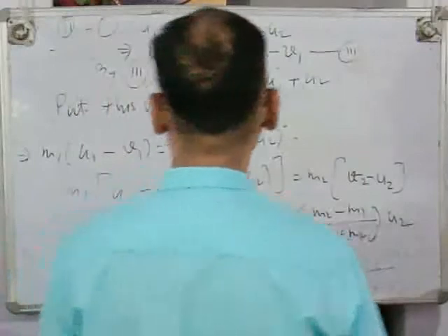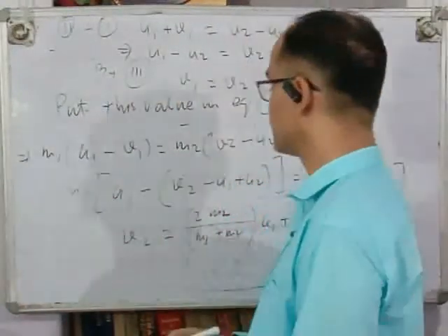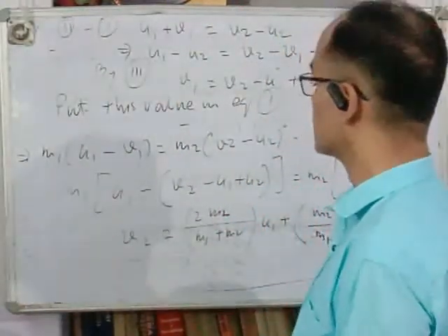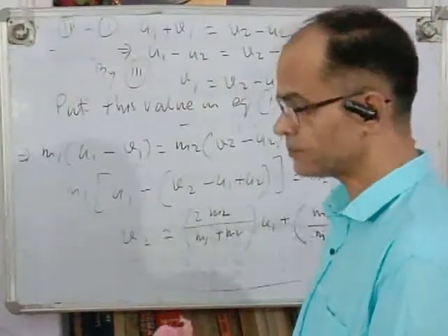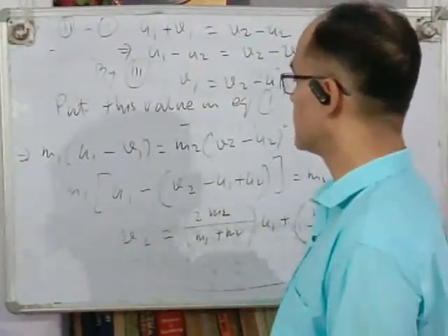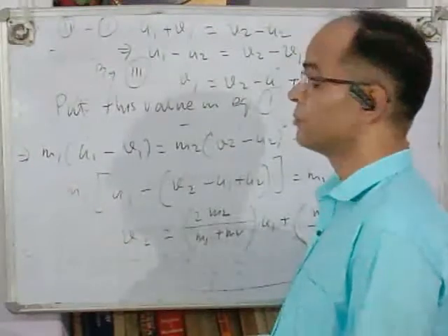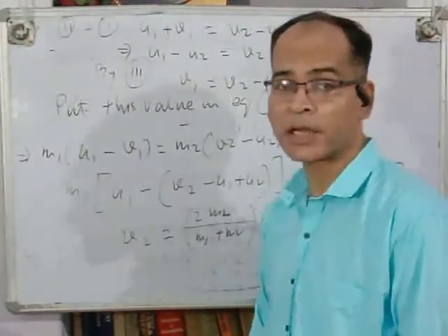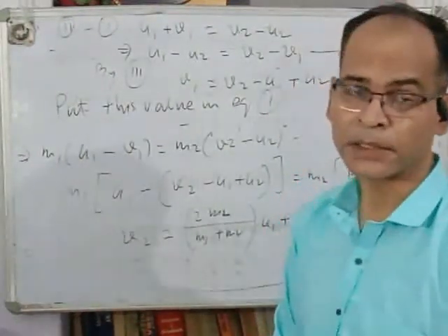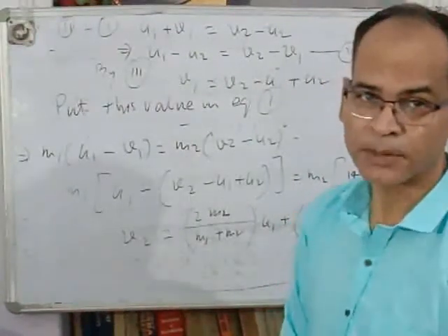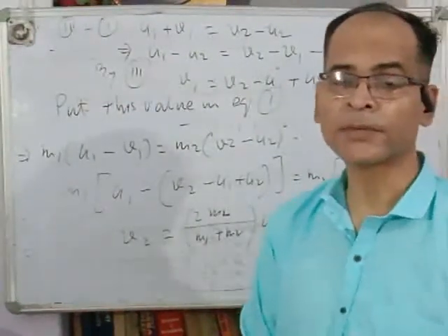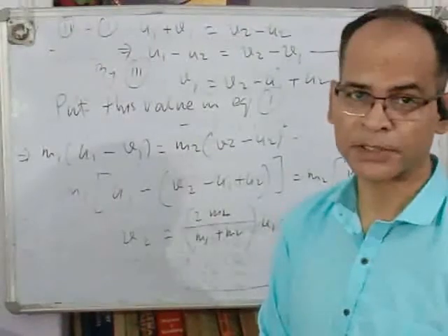But it is my kind suggestion to all the students, don't try to remember these values of v1 and v2. You only understand the conditions applicable here, and the conditions are very simple. You have to conserve momentum and kinetic energy.